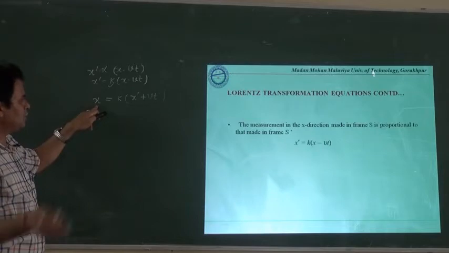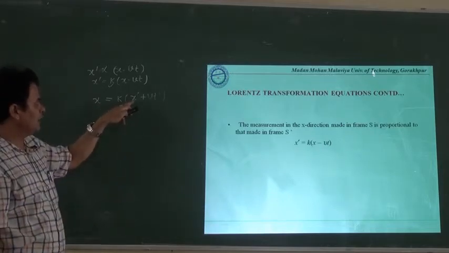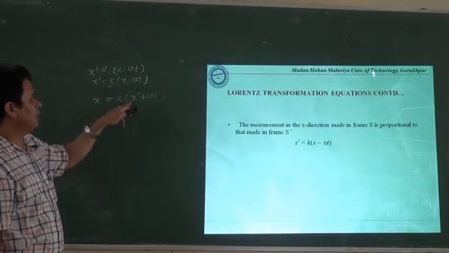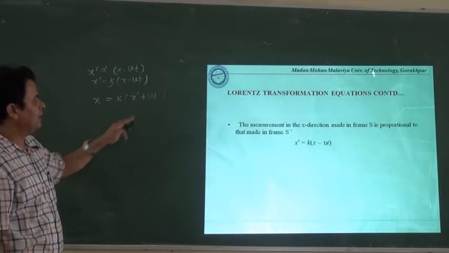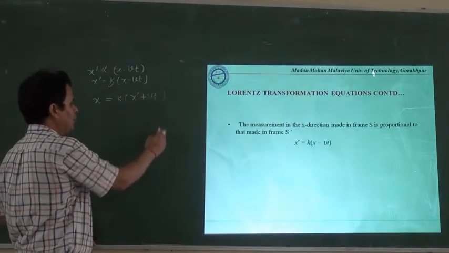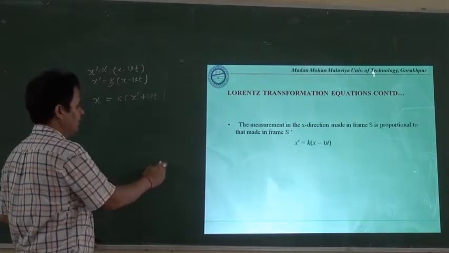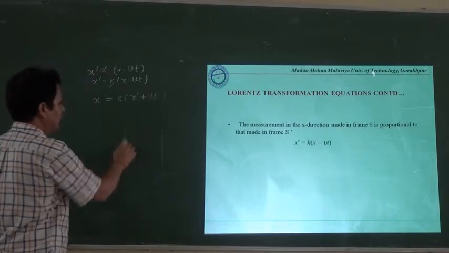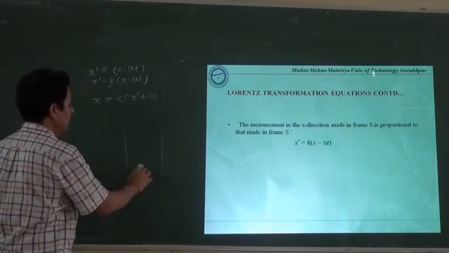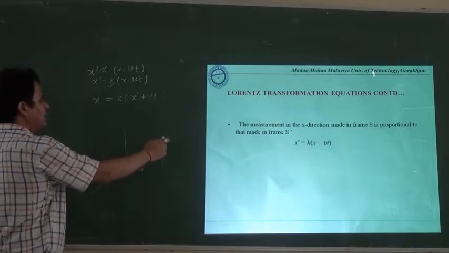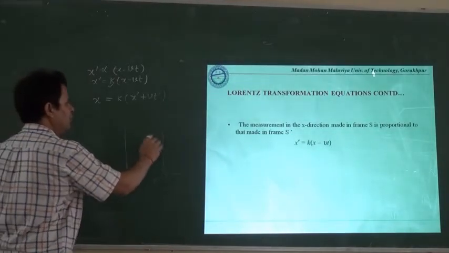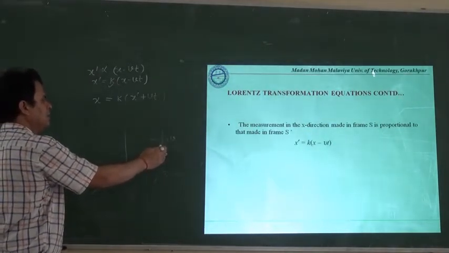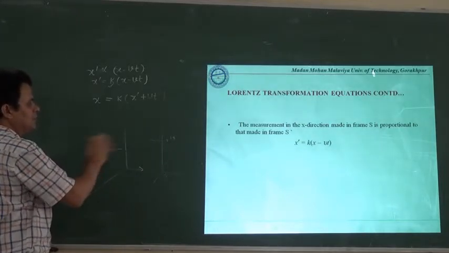Now here the observer is in the moving frame of reference, because the known things are x dash, t dash here, but x dash has been calculated with the help of these things. It reveals the fact that definitely our observer is in the moving frame of reference. And if we are saying that here we have the observer and here we have the static frame of reference, and for an instant we are considering that it is static, although it is moving with the velocity v in this direction, but for an instant if we are considering that it is the static one, then it seems that it is moving in the backward direction with the same velocity.